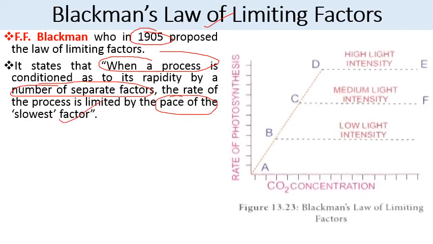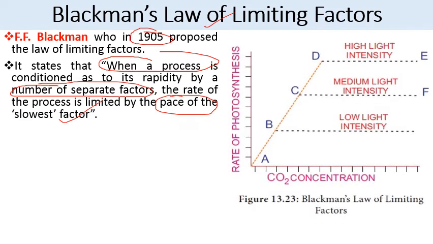We will understand this with the help of this graph, which shows the rate of photosynthesis on y-axis and CO2 concentration on x-axis. It means there are various factors which control the process of photosynthesis, but the factor which is present at the lowest amount or in the lowest rate, so that will stop the process of photosynthesis, and that will act as a limiting factor.